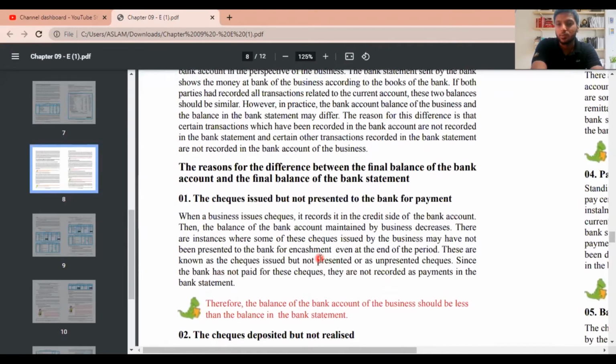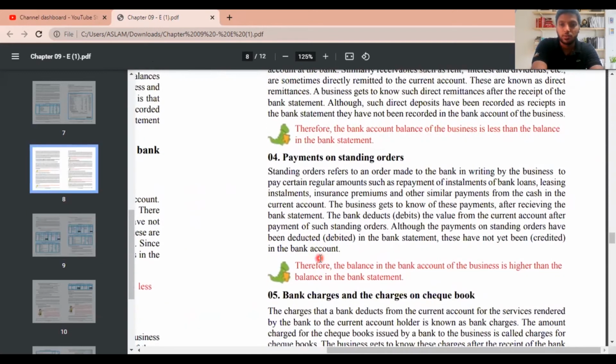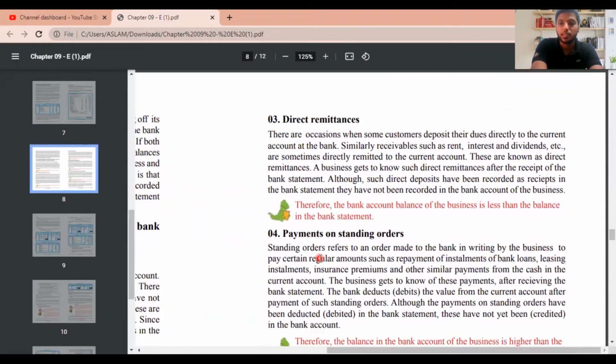I don't want you to go too deep. It's not that important to go deeper. What you need to know is the definition of standing order and direct remittances. Direct remittances are the direct money falling into the bank account's debit side, actually from the asset account from our perspective, because it can be rent, interest, or dividend. Even debtors can put direct remittance. They can directly put the money into the account. When they put the money directly into the account, we say it is a direct remittance.